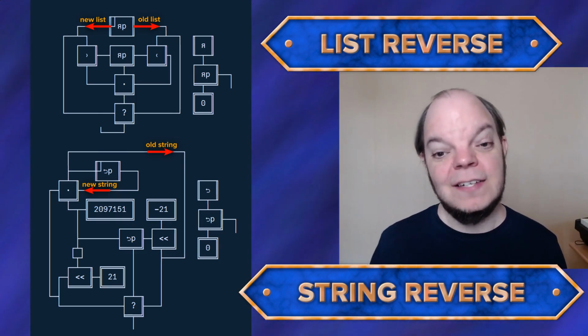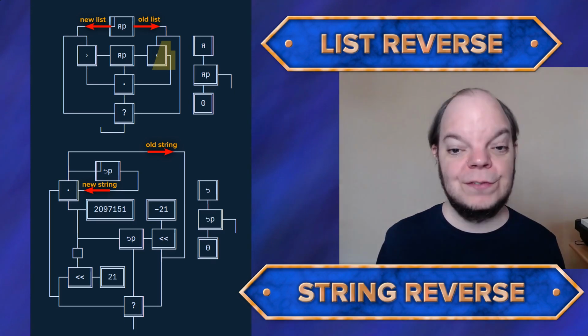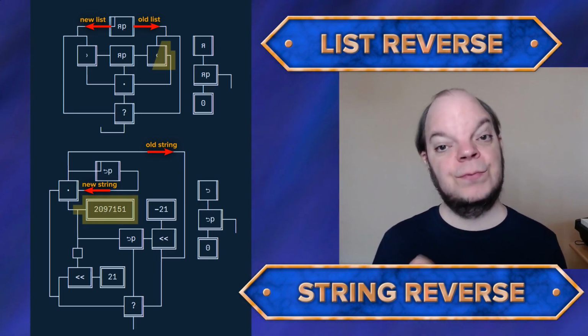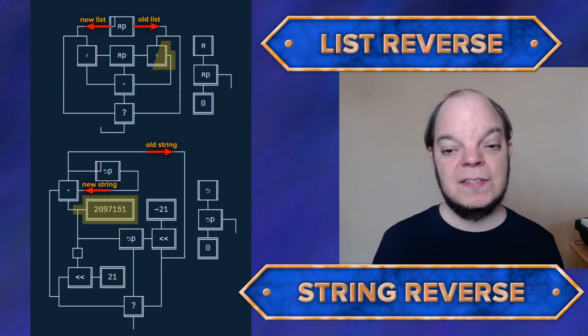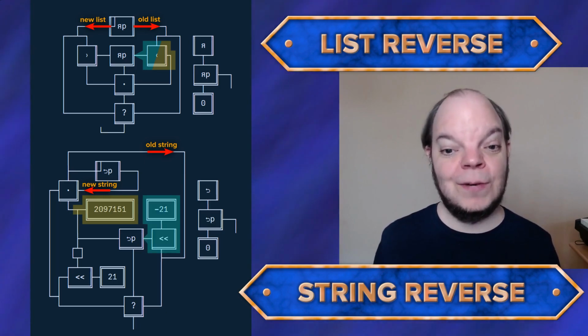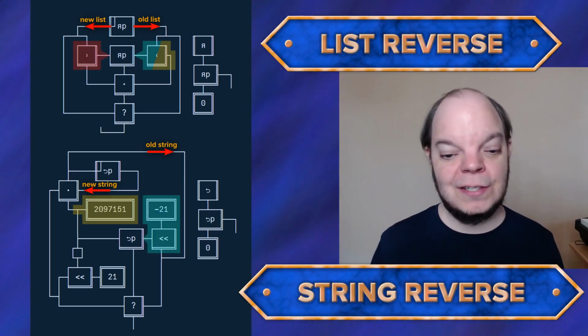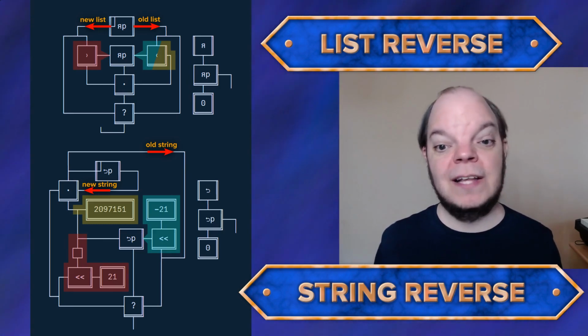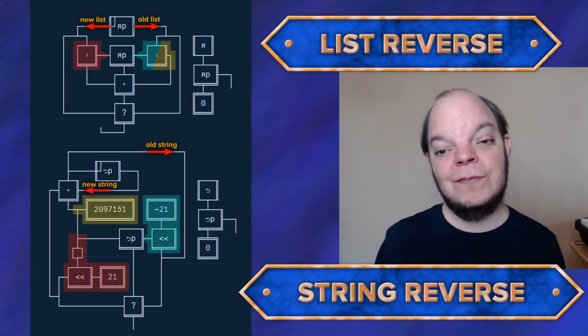But besides that, you can easily see that the shift function, which extracts the first element, is equivalent to the part where we do the bitwise AND with the number consisting of 21 1-bits. And the part that extracts the rest of the list is equivalent to the shift right 21. And of course the unshift function is equivalent to the shift left 21 and the bitwise OR. Apart from that, the two functions are completely identical. We have the exact same recursive call and we have the exact same main function. Cool, so now we can encode literally any list in an integer.